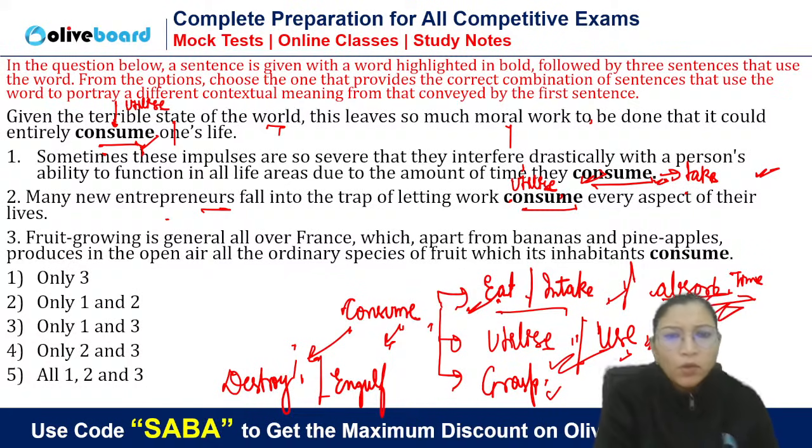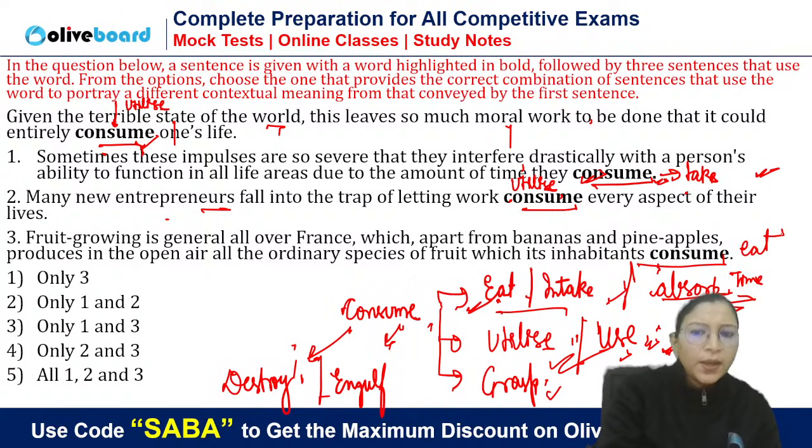Fruit growing is general all over France, which apart from bananas and pineapples, produces in the open air all the ordinary species of fruit which it consumes. See, here only we are getting the sense of eat, right? Otherwise we are getting the sense of use, utilize, absorb, that sense only. So I think the answer will be only third, yes or no.